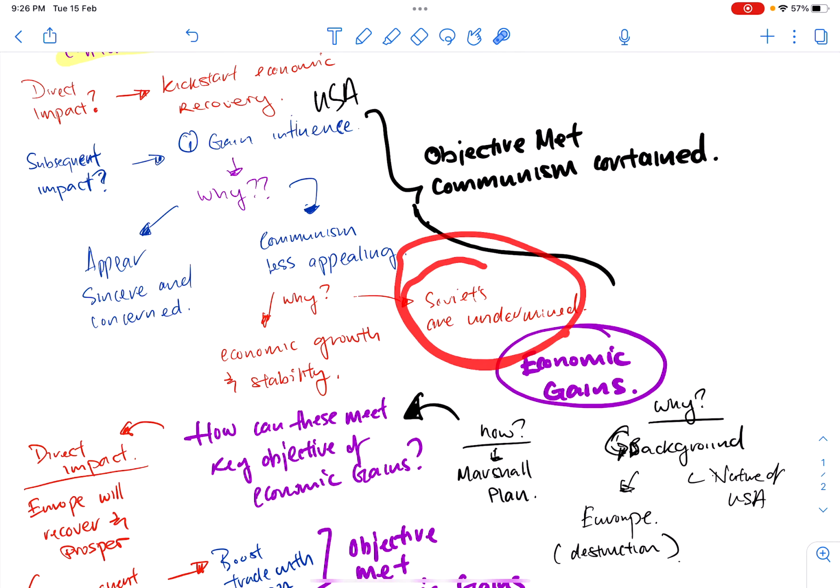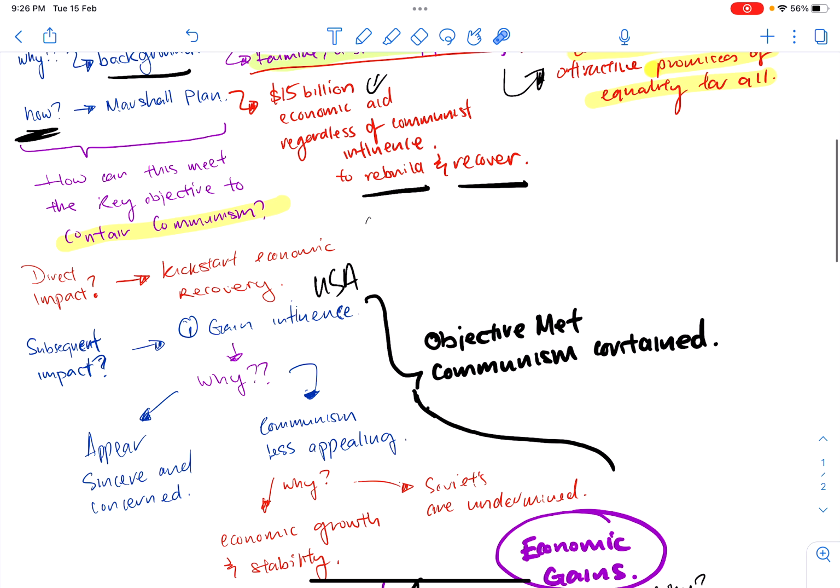The people in the Eastern European countries will start to think, hey, maybe communism is not the way to go. Maybe we should also revolt, right, and move over to the capitalist system and support the USA. As such, when countries start to experience the economic prosperity, that is when communism will become less appealing.